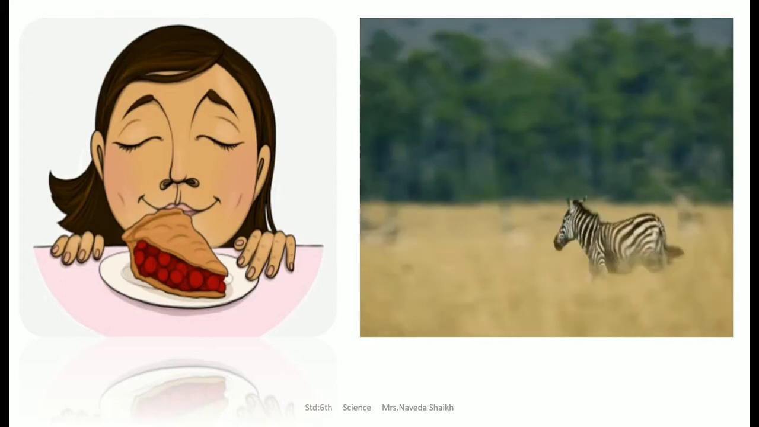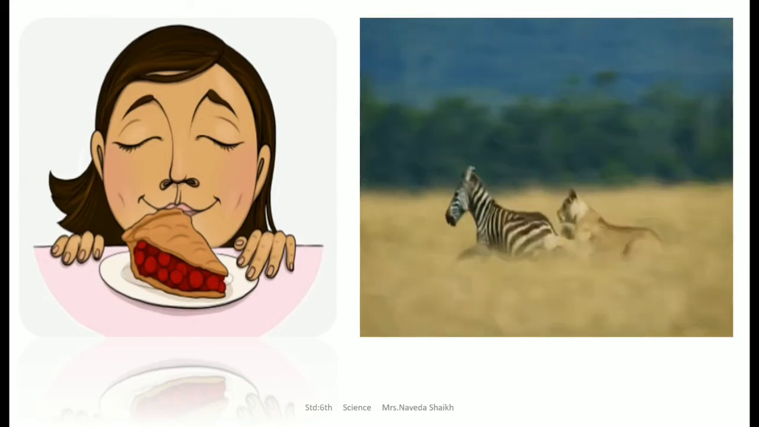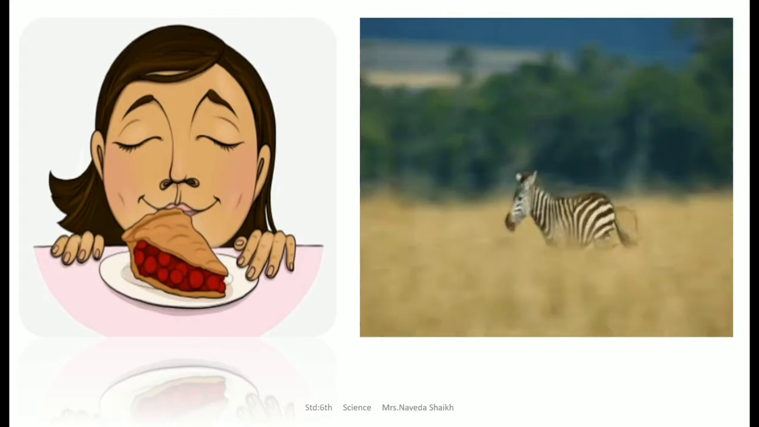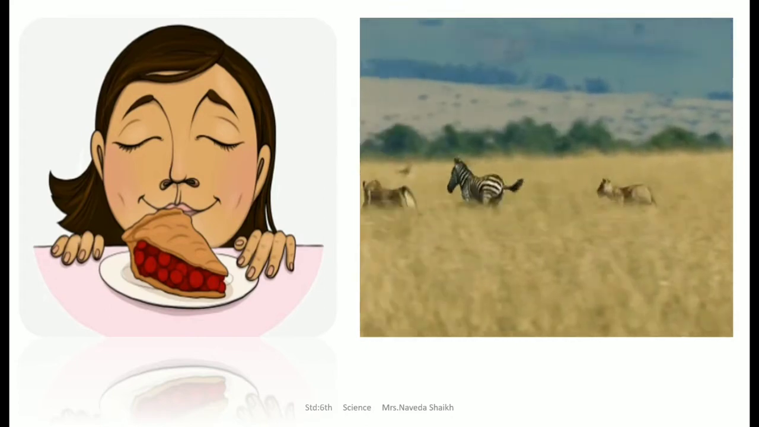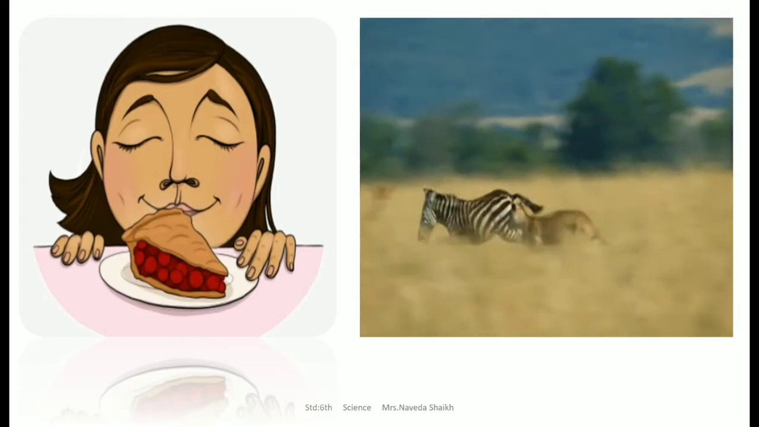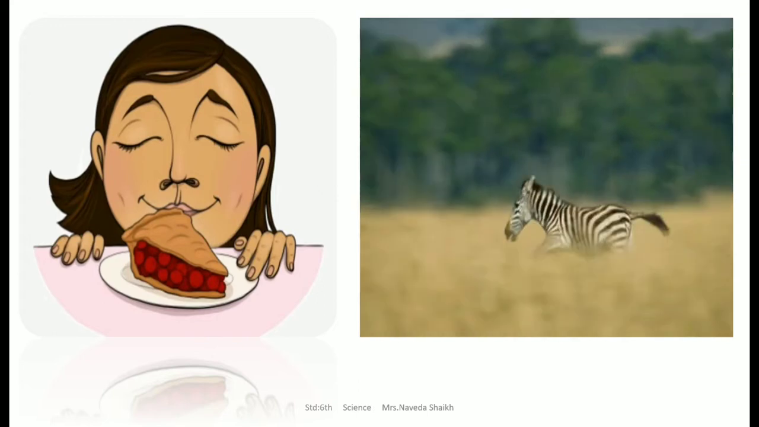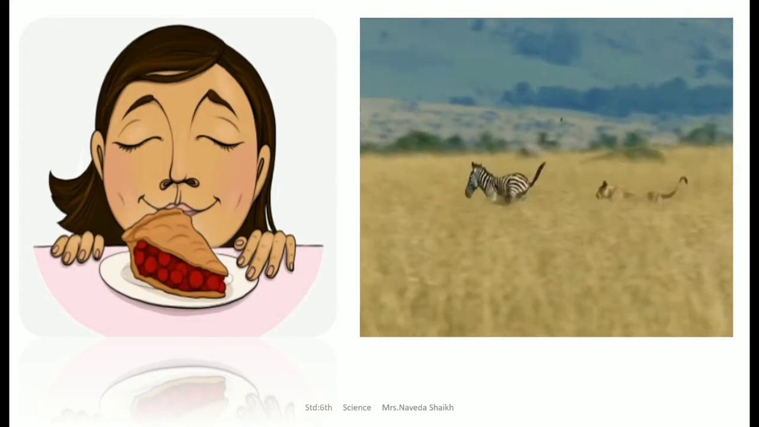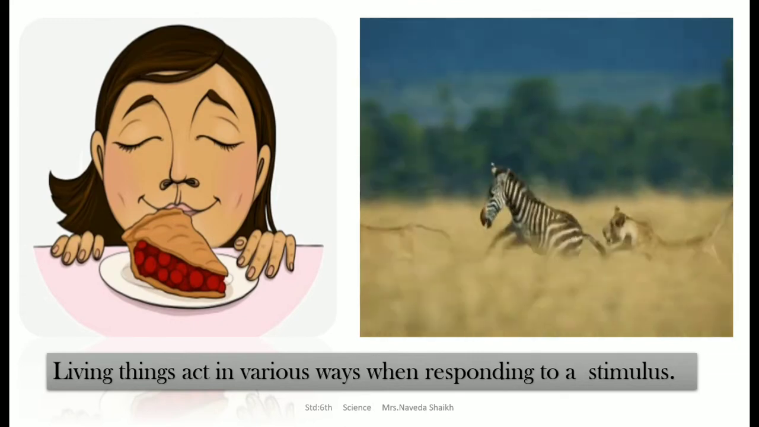If you see the zebra, it is running. Why? Because it has two, three lions attacking it, and it tends to run with so much speed. Now, why is it doing it? Because it wants to save its life, and that is a type of stimulus which asks it to run very fast. So living things act in various ways when responding to a stimulus.